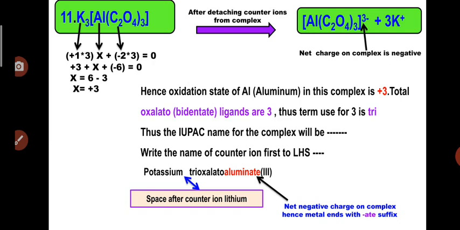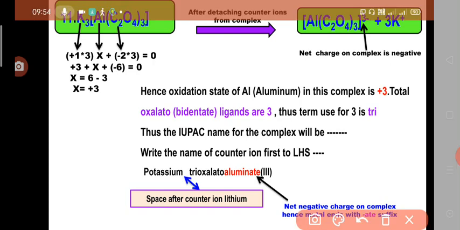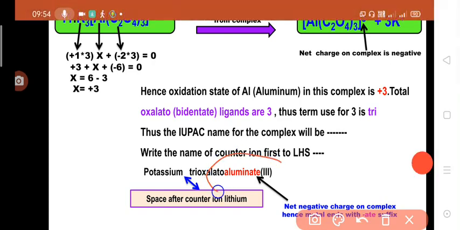For oxalato we consider that 3 oxalato ions are there, so trioxalato. Continuing with the name of the metal, aluminate(III). Now you can see that here we end the metal aluminum with -ate. So basically, when the metal complex has a net negative charge, in that condition we end the metal name with -ate.